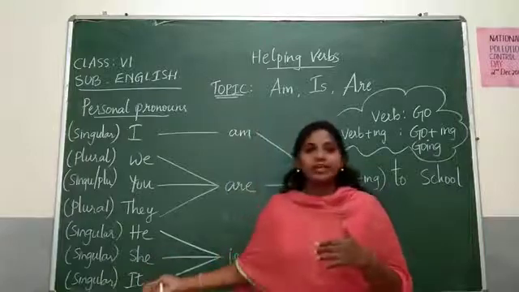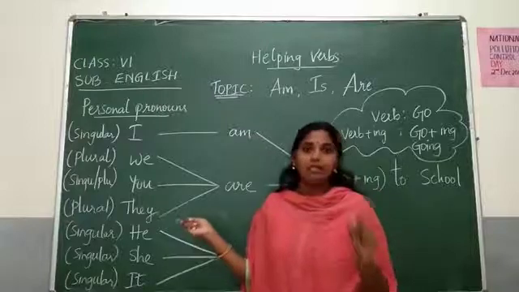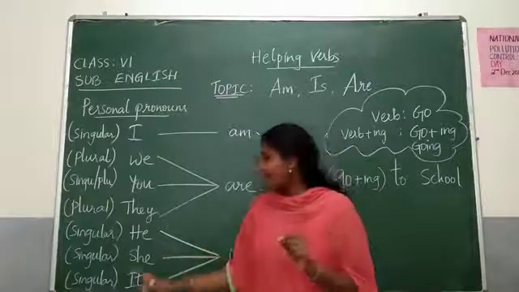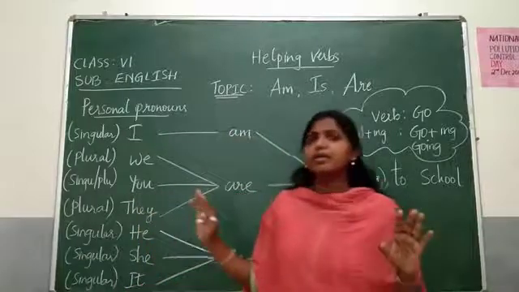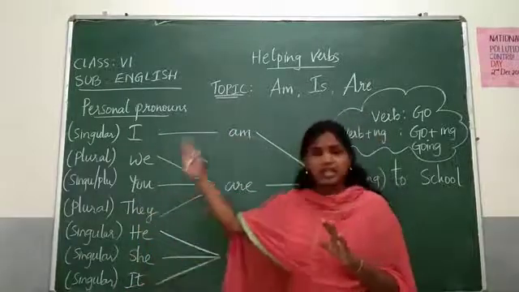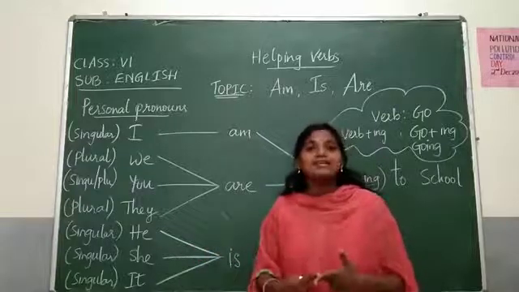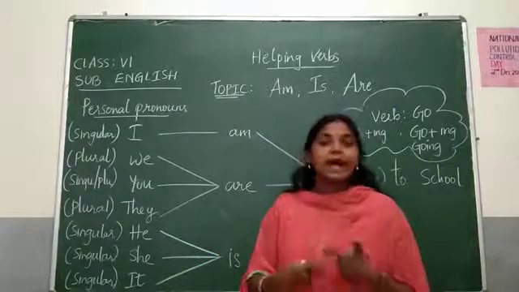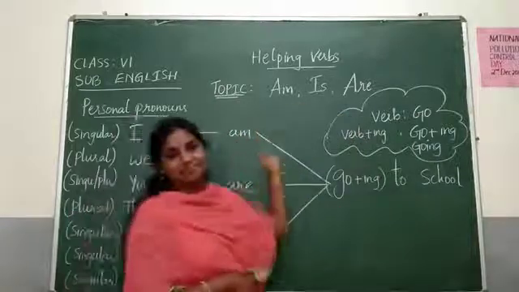And coming to it, it is always used for non-living things, and it is also singular. I hope I am clear with the singulars and plurals of these personal pronouns. Now, the next task is where to use am, where to use are and where to use is.